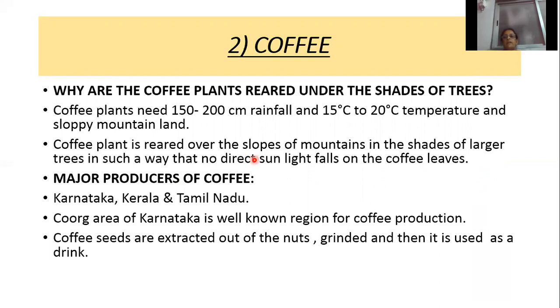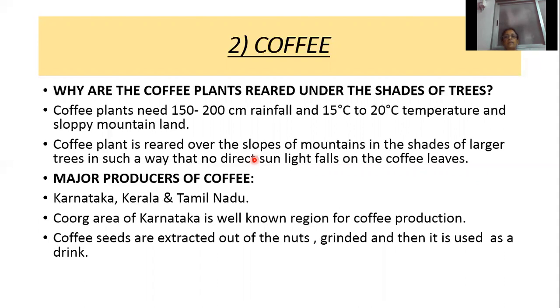What are the favorable conditions for coffee? Coffee needs 150 to 200 centimeters of rainfall, a temperature of 15 degrees Celsius to 20 degrees Celsius, and a sloping mountain land. Then why are coffee plants reared under the shade of the trees?